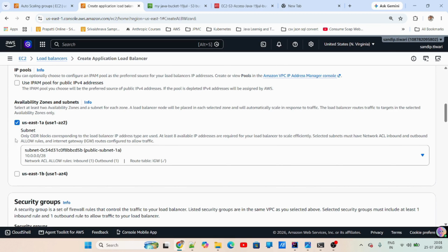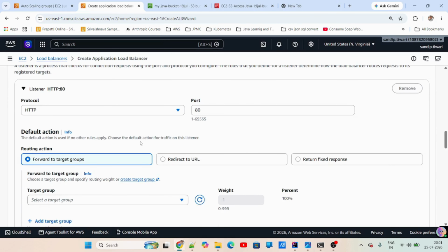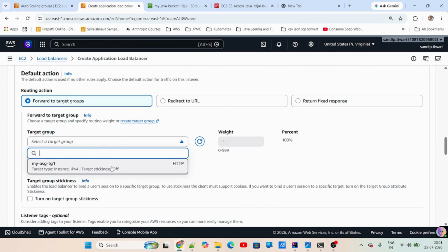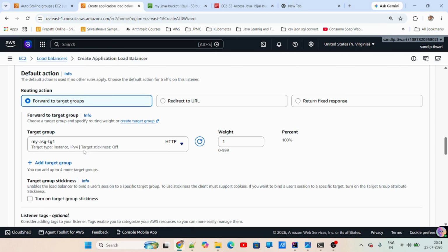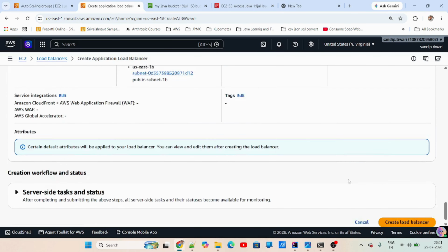Select the VPC. I need two availability zones for my load balancer. I'm just going to use this security group. And this is my listener. Basically, my application is listening on port 8080. That is why I'm using this. I don't have any Nginx server or anything else wherein I can do it via 80 or 443 for now. I'm just directly calling this using the port number. My listener is HTTP 8080, and it will forward to this ASG target group. You remember we had this ASG target group. So I'm just forwarding it here.